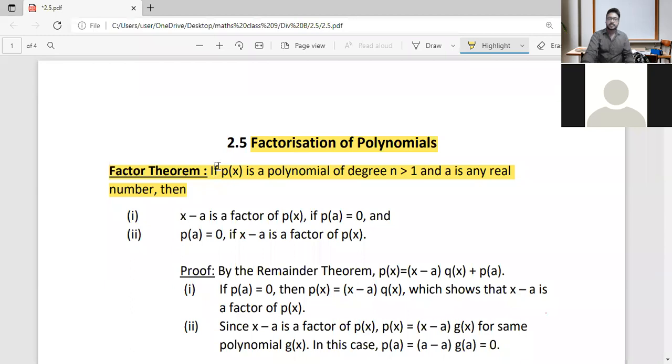So the factor theorem states: if p of x is a polynomial of degree n greater than 1 and a is any real number, then x minus a is a factor of p of x if p of a is equal to 0, and p of a is equal to 0 if x minus a is a factor of p of x. Whenever you are given a theorem, you have to read it as many times as needed until you understand what it means.